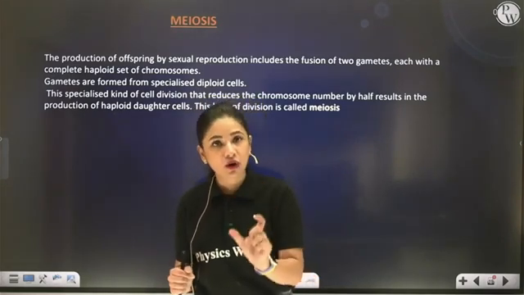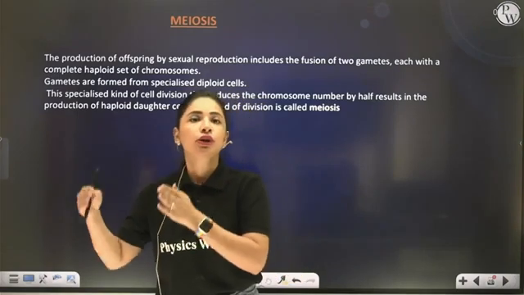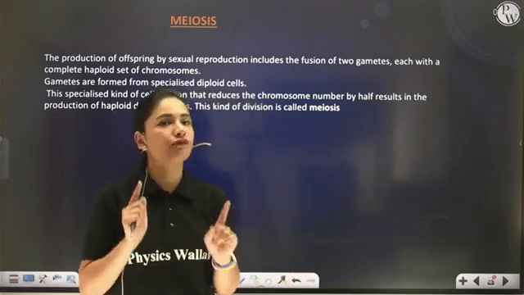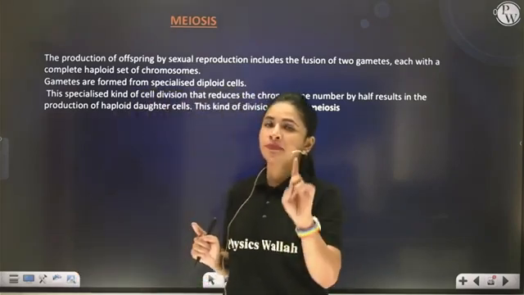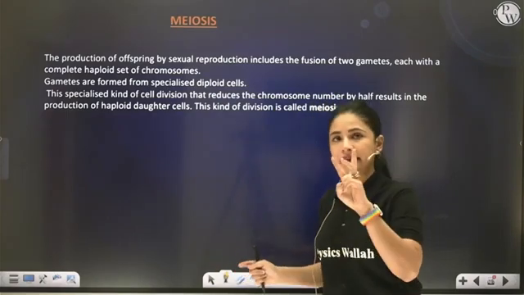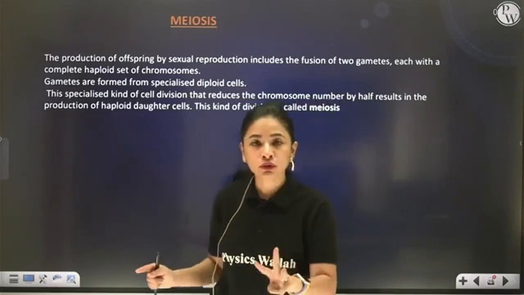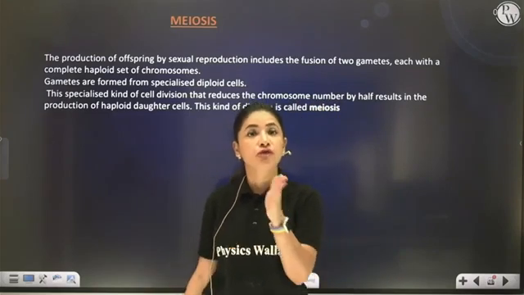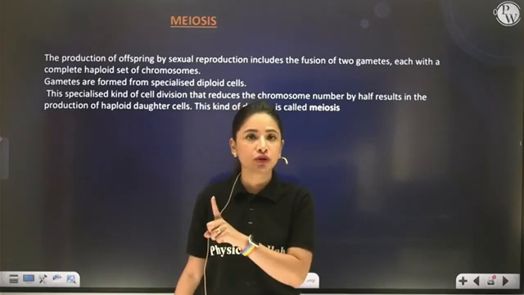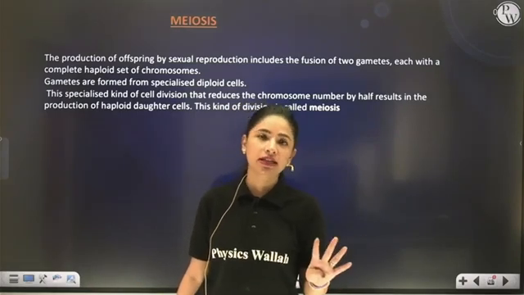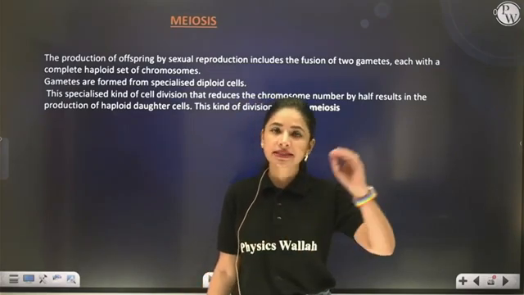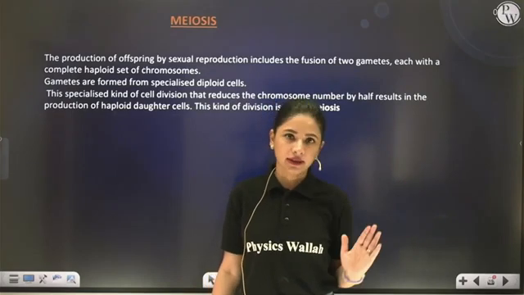The term meiosis itself means to reduce. Correct? The term meiosis was coined by Farmer and Murray. It is basically a reductional division where, at the end of meiosis, there are 4 daughter cells produced, not 2, and each daughter cell is haploid as compared to the diploid parent.